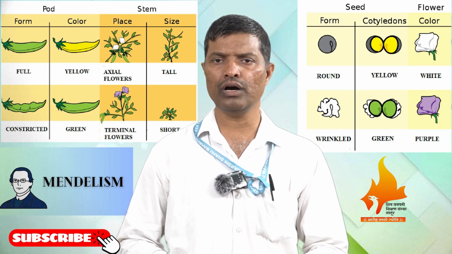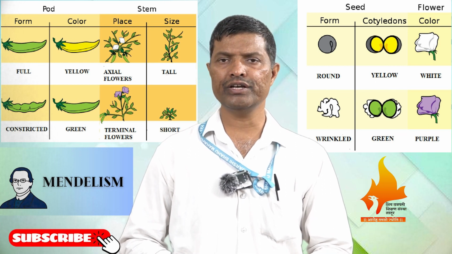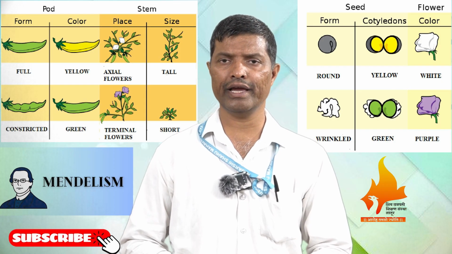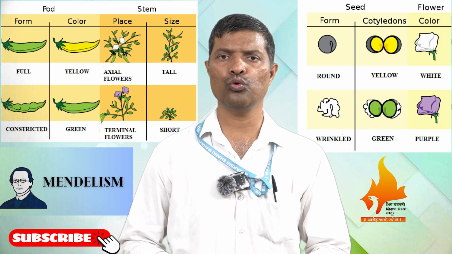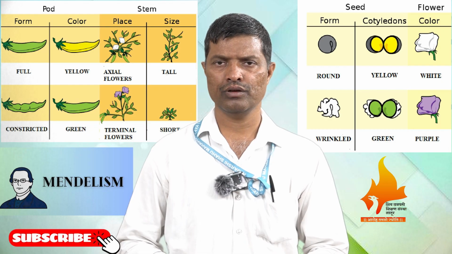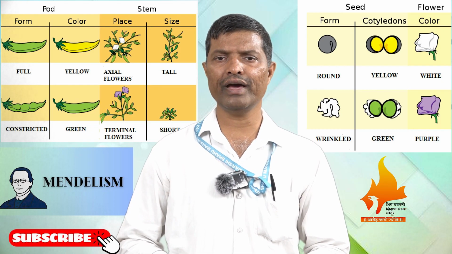So the dihybrid ratio arises after the selfing of the F1 hybrids: 9:3:3:1. This is the famous Mendelian dihybrid ratio. Now think about why this ratio is very significant.